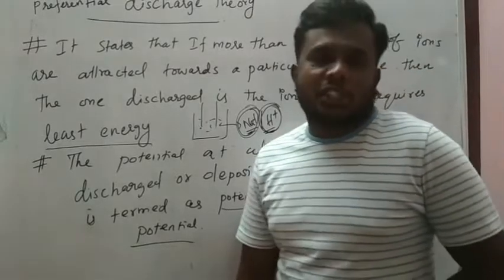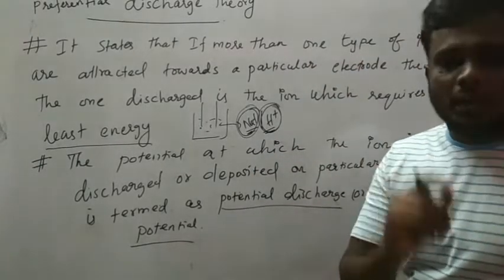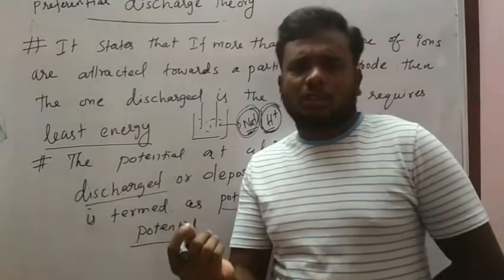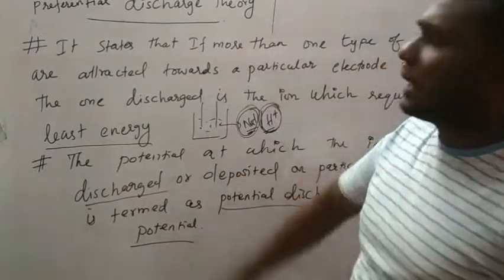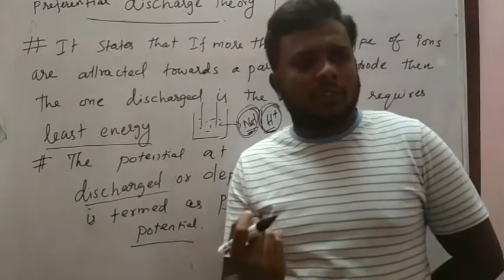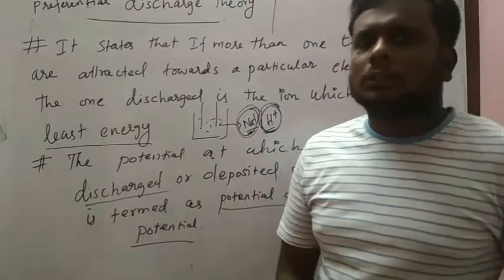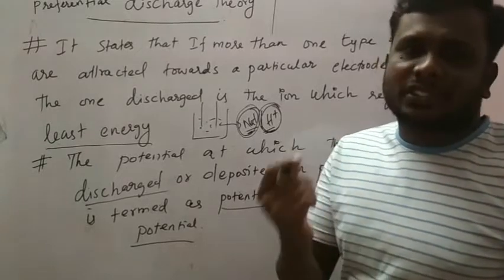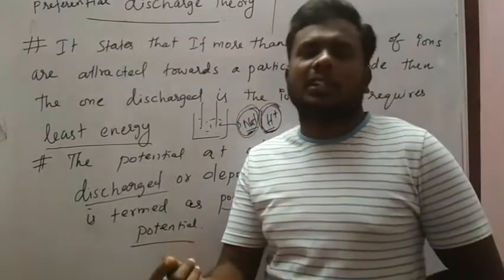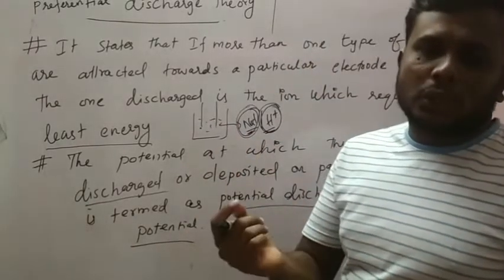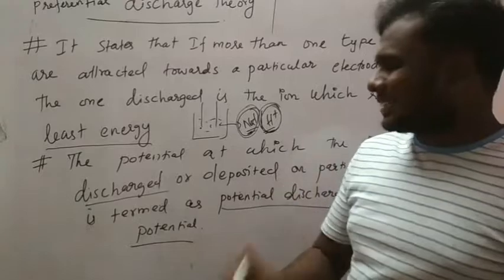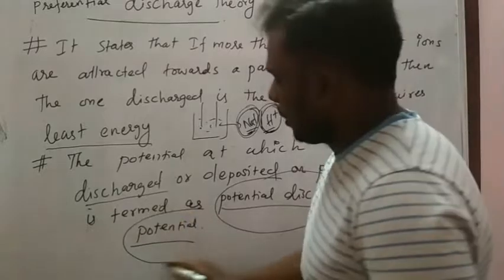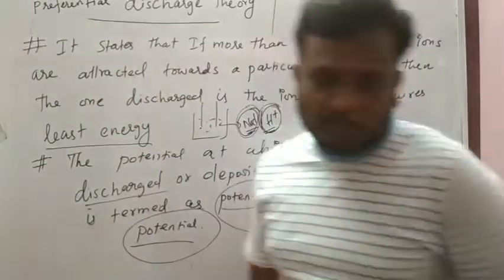The potential at which the ion is discharged or deposited at the appropriate electrode, since each electrode has one particular potential, is called the discharge or deposition potential. Please take this down.